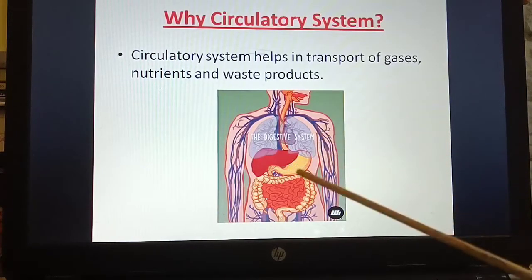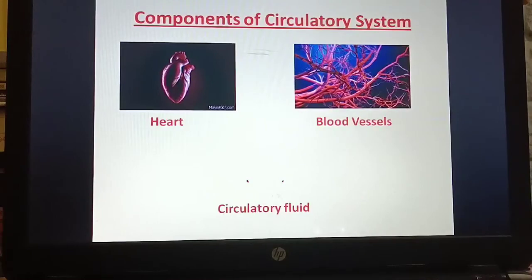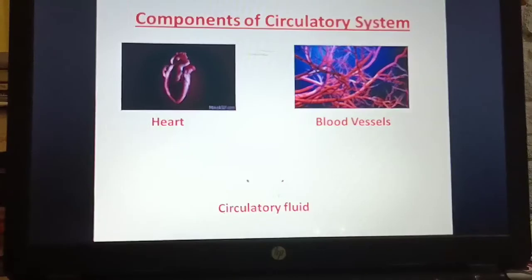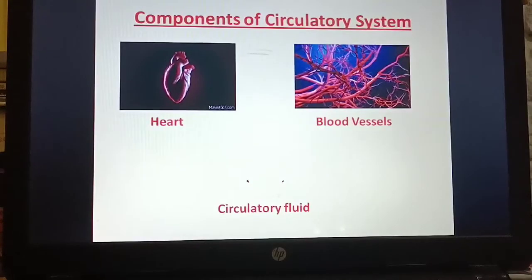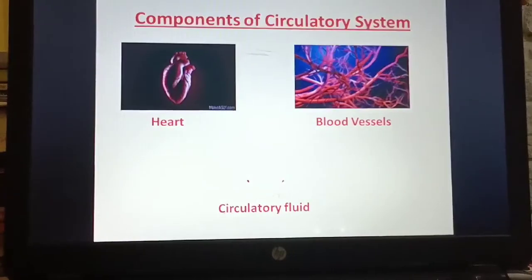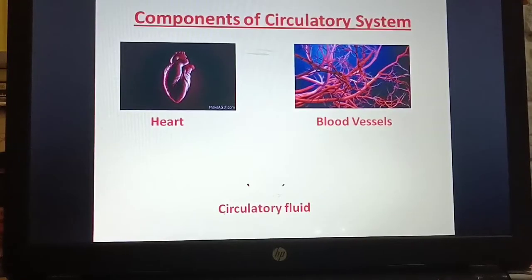Now what are the components of this circulatory system? There are three things present in the circulatory system, that is heart, blood vessels and circulatory fluid. Now the circulatory fluid is nothing but blood.